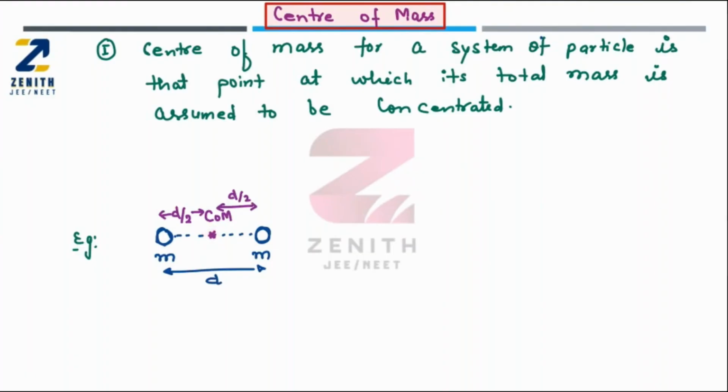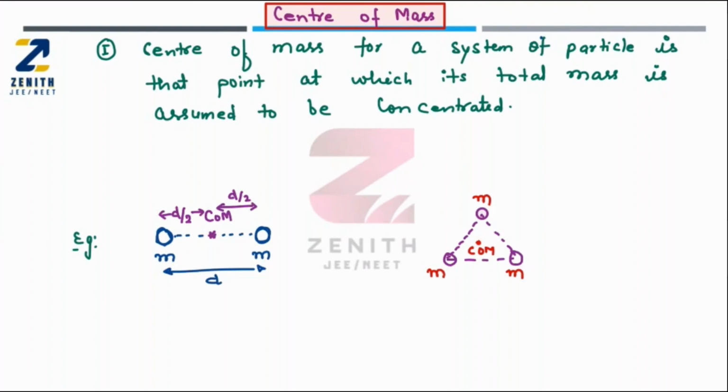Okay. In a similar manner, let us suppose these point masses are arranged in the form of a triangle, that means at the corners of an equilateral triangle. Then this point can be considered as the center of mass. So here again, three point masses, each equal to m only, so the center of mass is at the geometrical center.